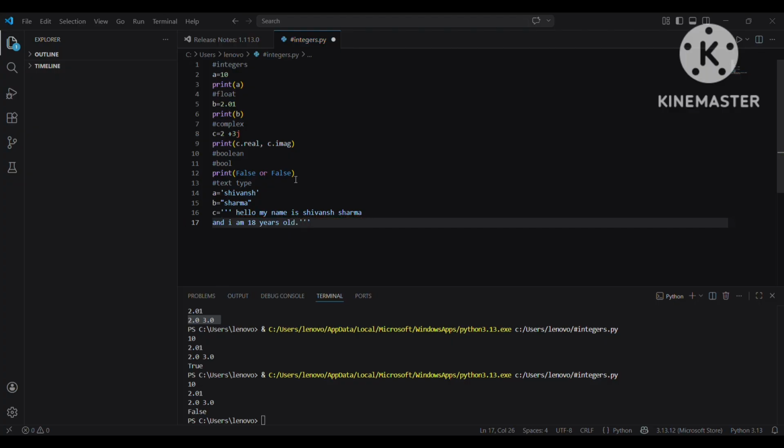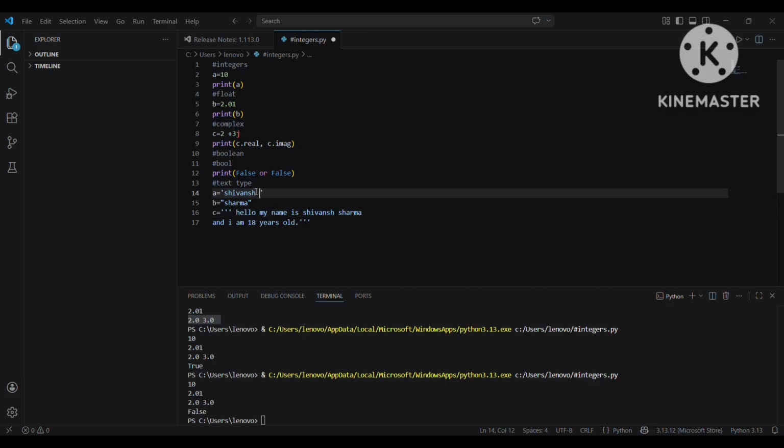You guys might be wondering why I've written strings using single quotation, double quotation, and triple quotation. Strings are basically written using quotation marks, so you can write them using single, double, or triple quotation. You might wonder what the difference is. Single and double quotation do the same work, but triple quotation is a little different.